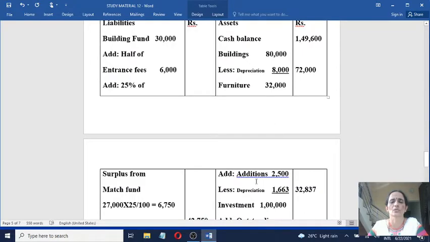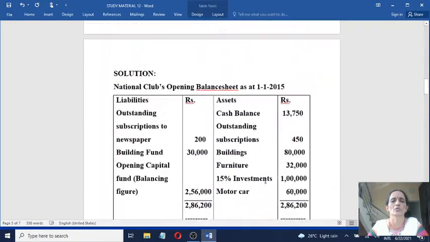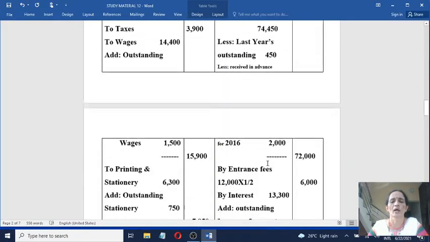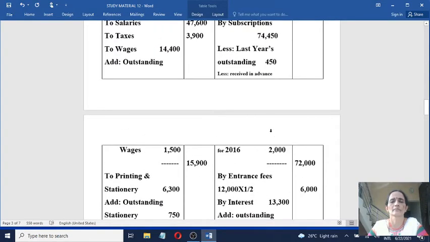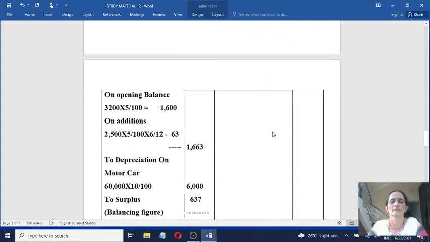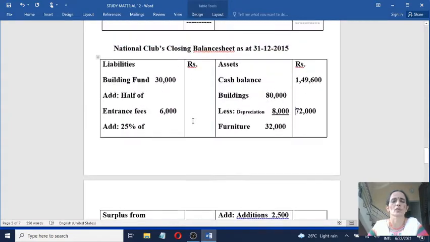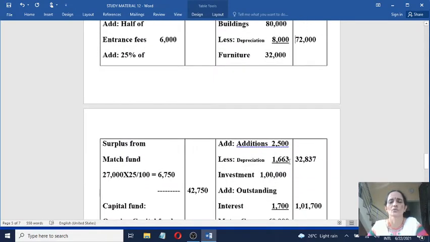Furniture 32,000. Add additions. Here you are told that furniture is purchased during the year for rupees 2,500. So add furniture 2,500. Less depreciation, total depreciation is 1,663. So deduct it, net amount you write in the outer column, that is 32,837.